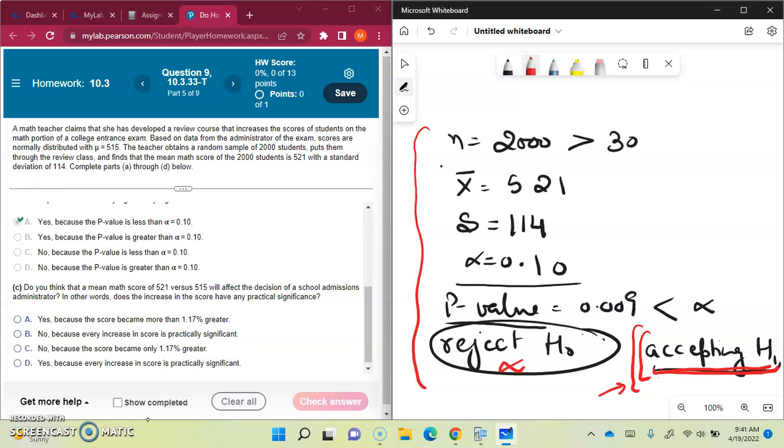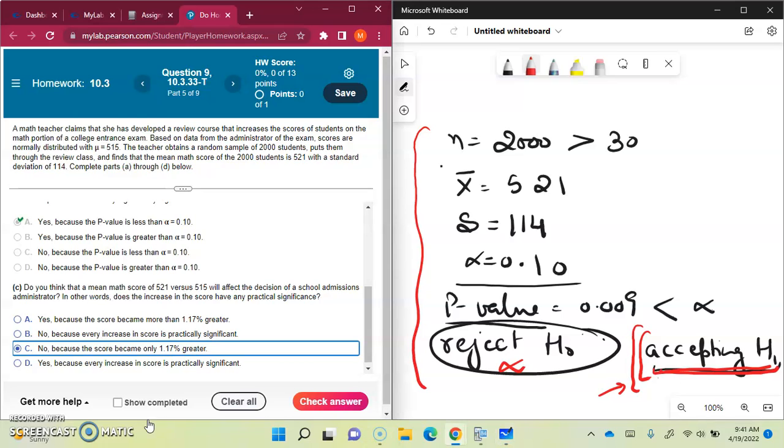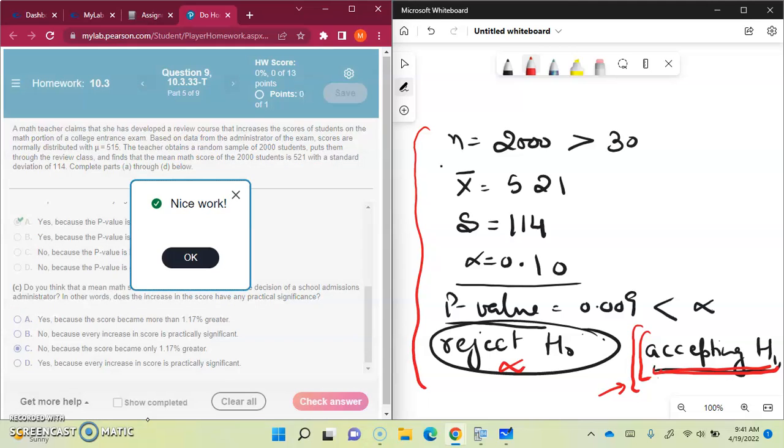So, out of these two no options, because the score is only a very small percentage higher, I'm going to say it's 1.17% higher. It's not practically significant, that's why we are not selecting B. This is the correct option.